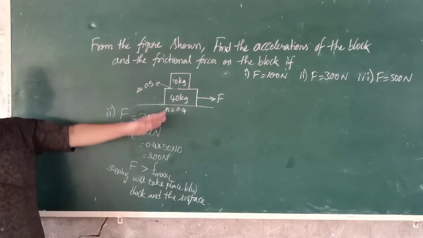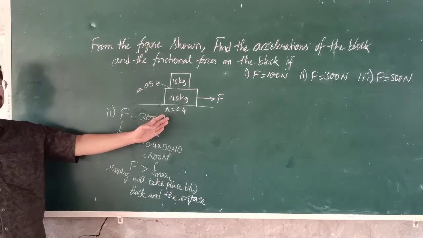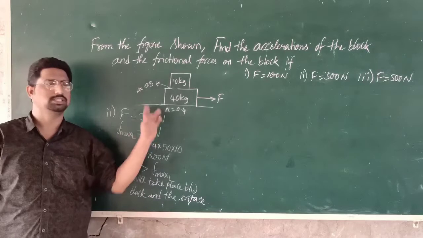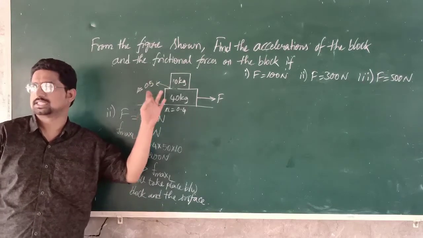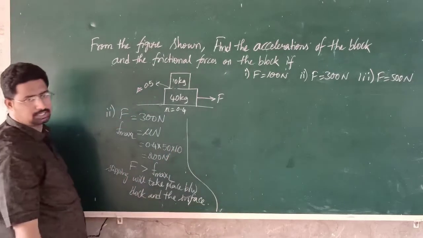For that, as discussed in the previous topic, we assume that both the bodies are moving together, that means they have a common acceleration, isn't it?